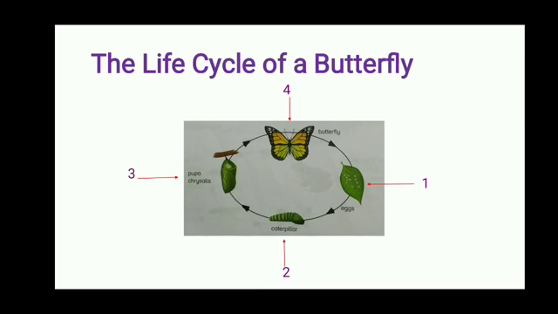The caterpillar stuffs itself with leaves. It eats the leaves, so that's why it is somewhat dangerous for crops. Anyhow, at stage number 3, it becomes a pupa. So class, when a caterpillar is fully grown and stops eating, it becomes a pupa. Class, the pupa of a butterfly is also called chrysalis. So class, at the final stage, the wings of the pupa grow and it becomes the butterfly.